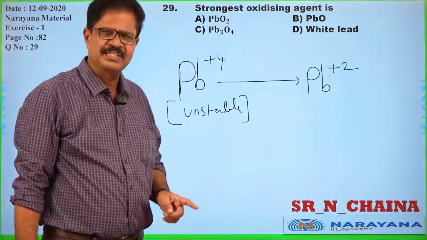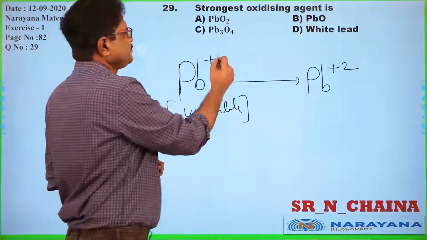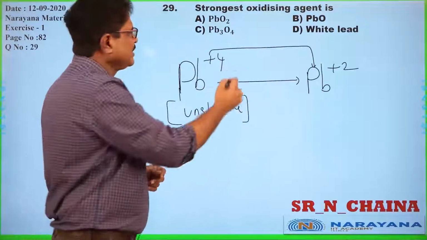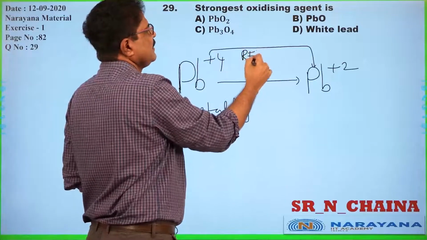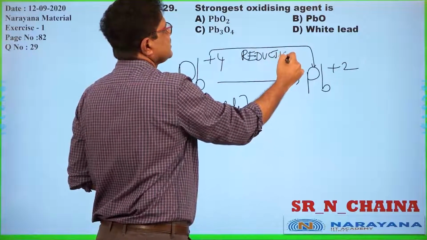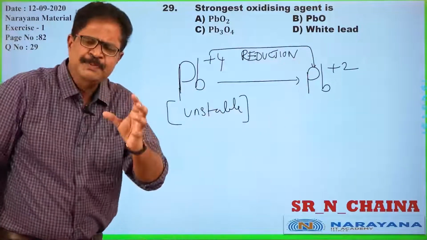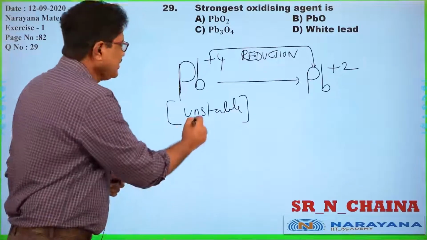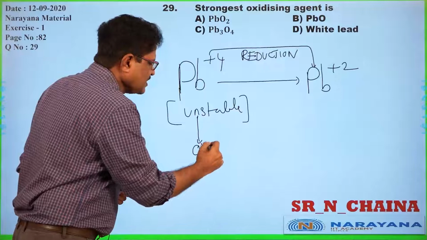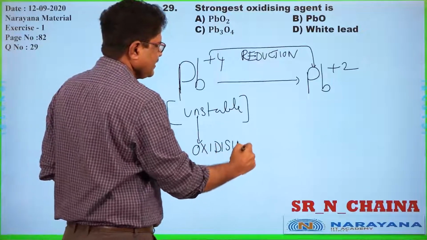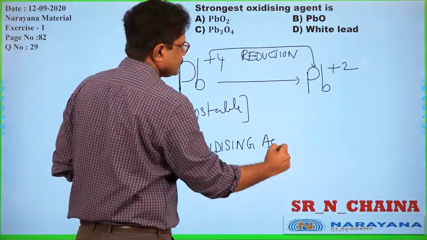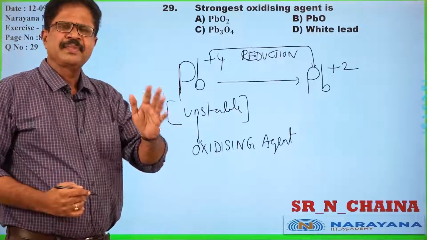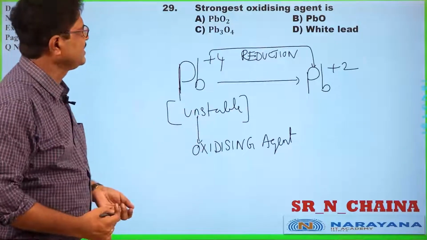So in this reaction, we can say that Pb +4 is being reduced, which we call reduction. Any species undergoing reduction, as you know very well in stoichiometry, is called an oxidizing agent.